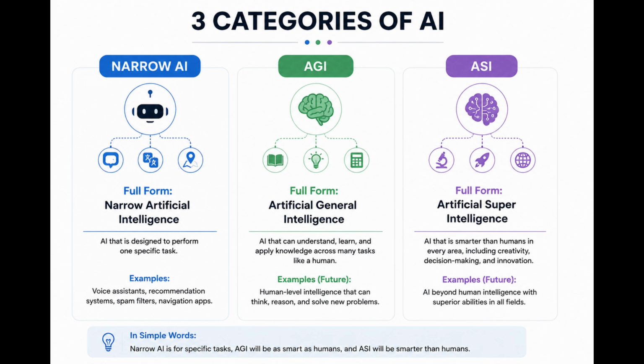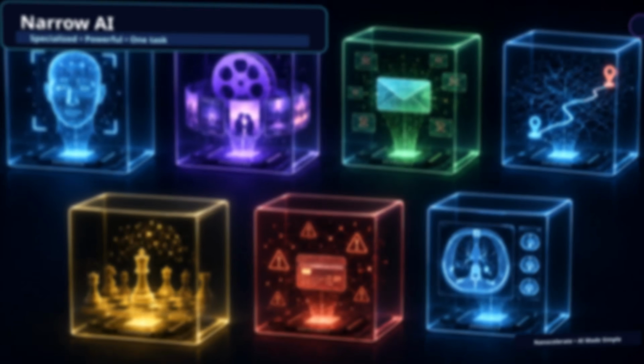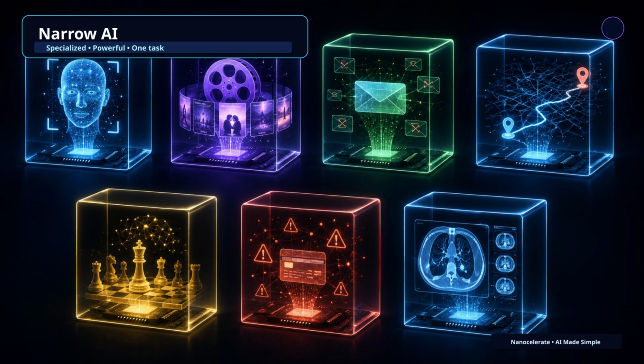Artificial intelligence is broadly categorized into three stages based on capability: artificial narrow intelligence, ANI, artificial general intelligence, AGI, and artificial superintelligence, ASI. This is where many people mix up reality and science fiction. The AI we mostly use today is narrow AI. Narrow AI means AI that is very good at a specific task.